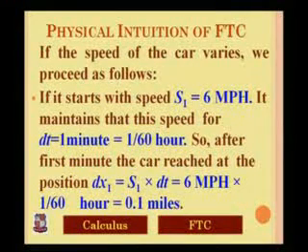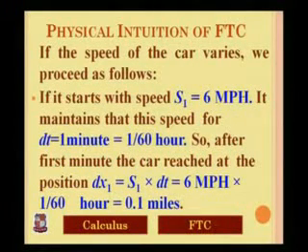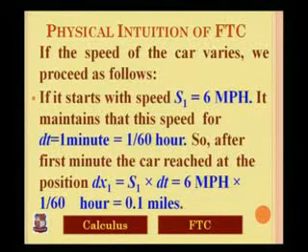Now, in the second part, we increase the difficulty of the problem. Suppose the speed of the car is not constant, it can vary. Suppose the car starts with speed s1 equal to 6 miles per hour and maintains that speed for the first minute, that means 1 upon 60 hours.